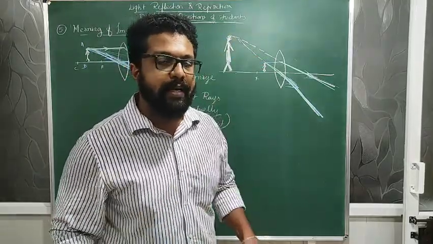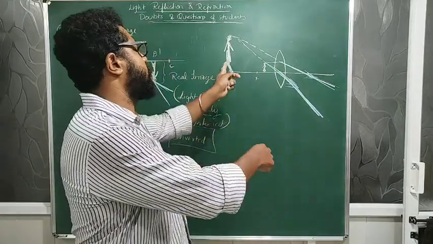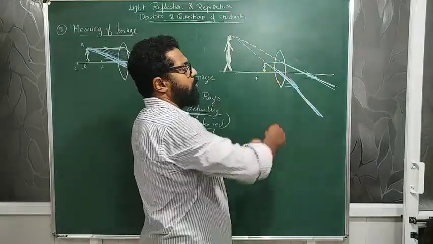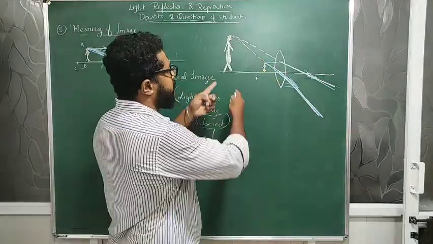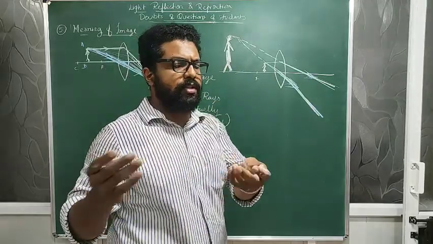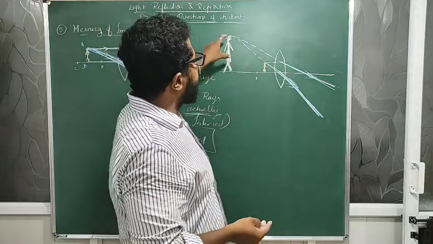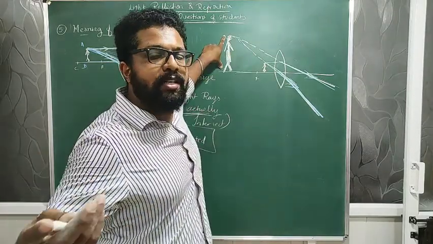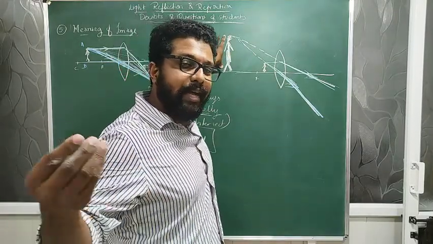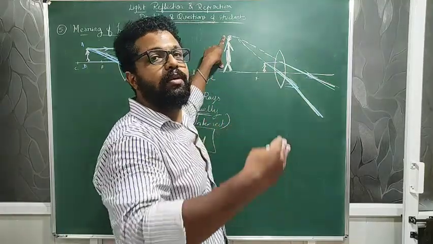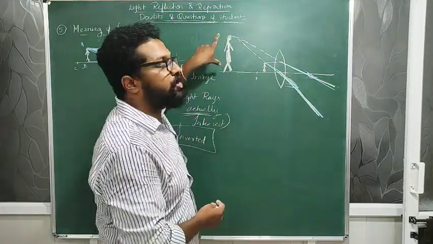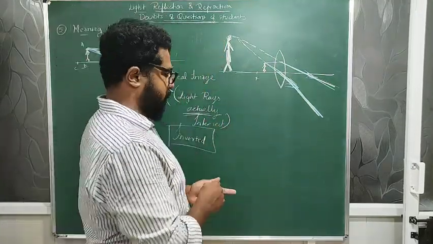They just appear to meet at a point. The intersection of two lines or the meeting of two light rays is nothing but image formation. And imaginary light rays that appear to meet each other will create an image called a virtual image.